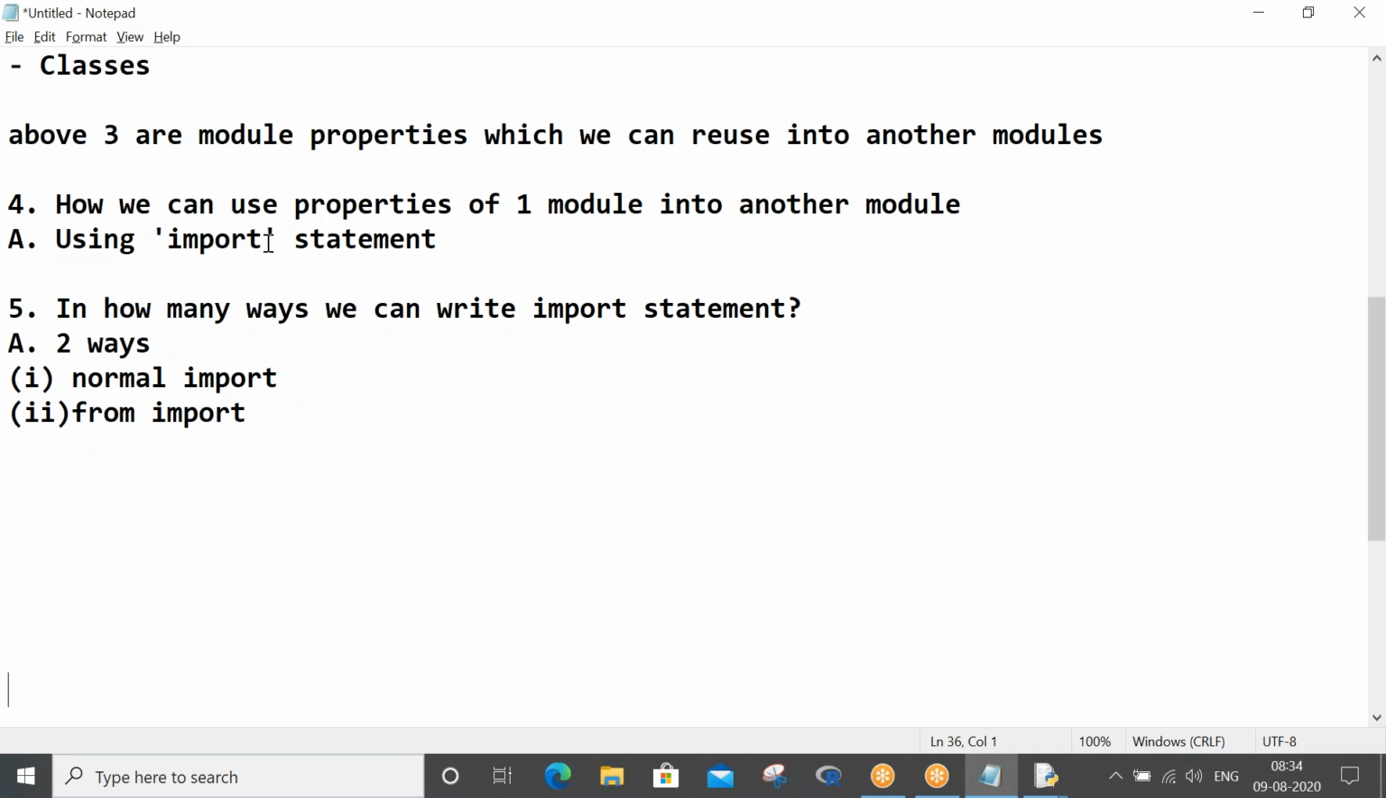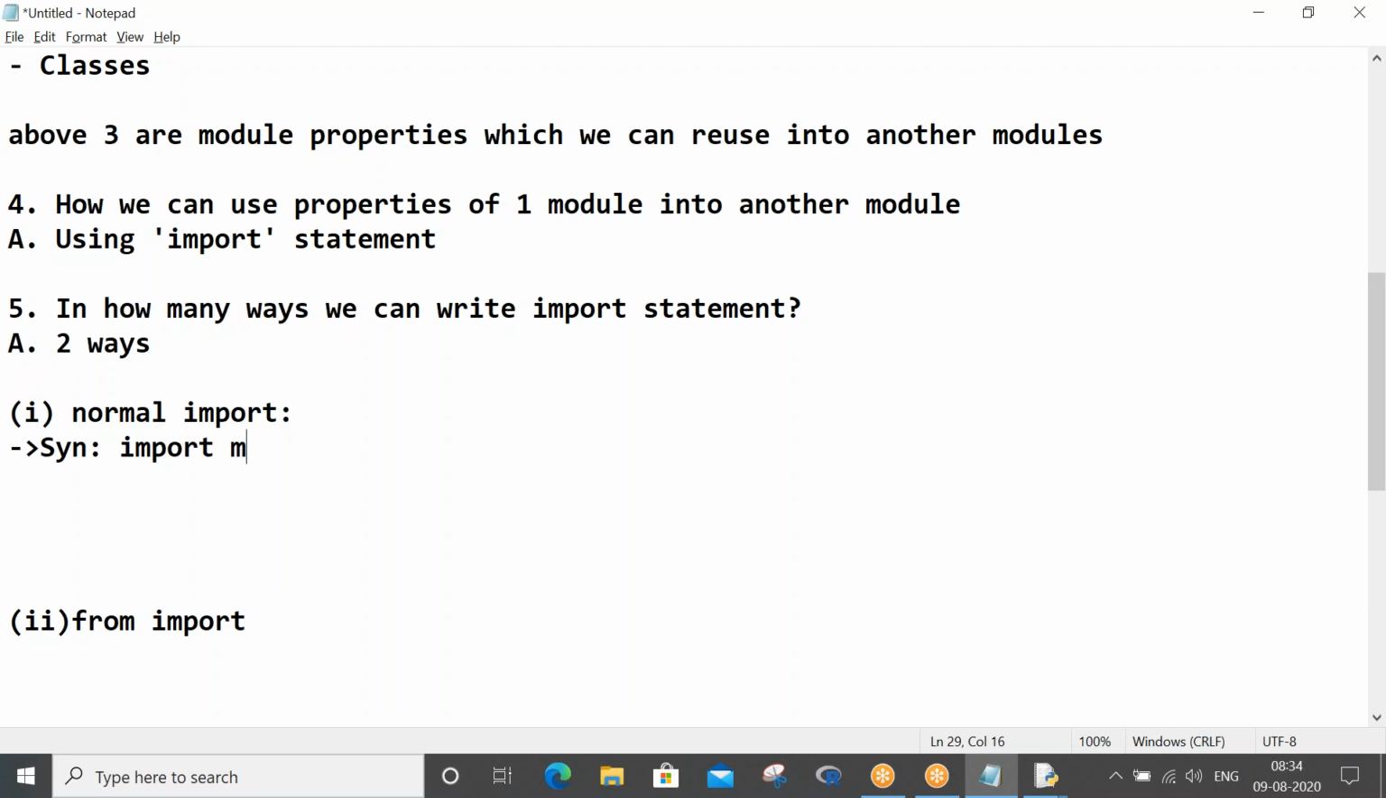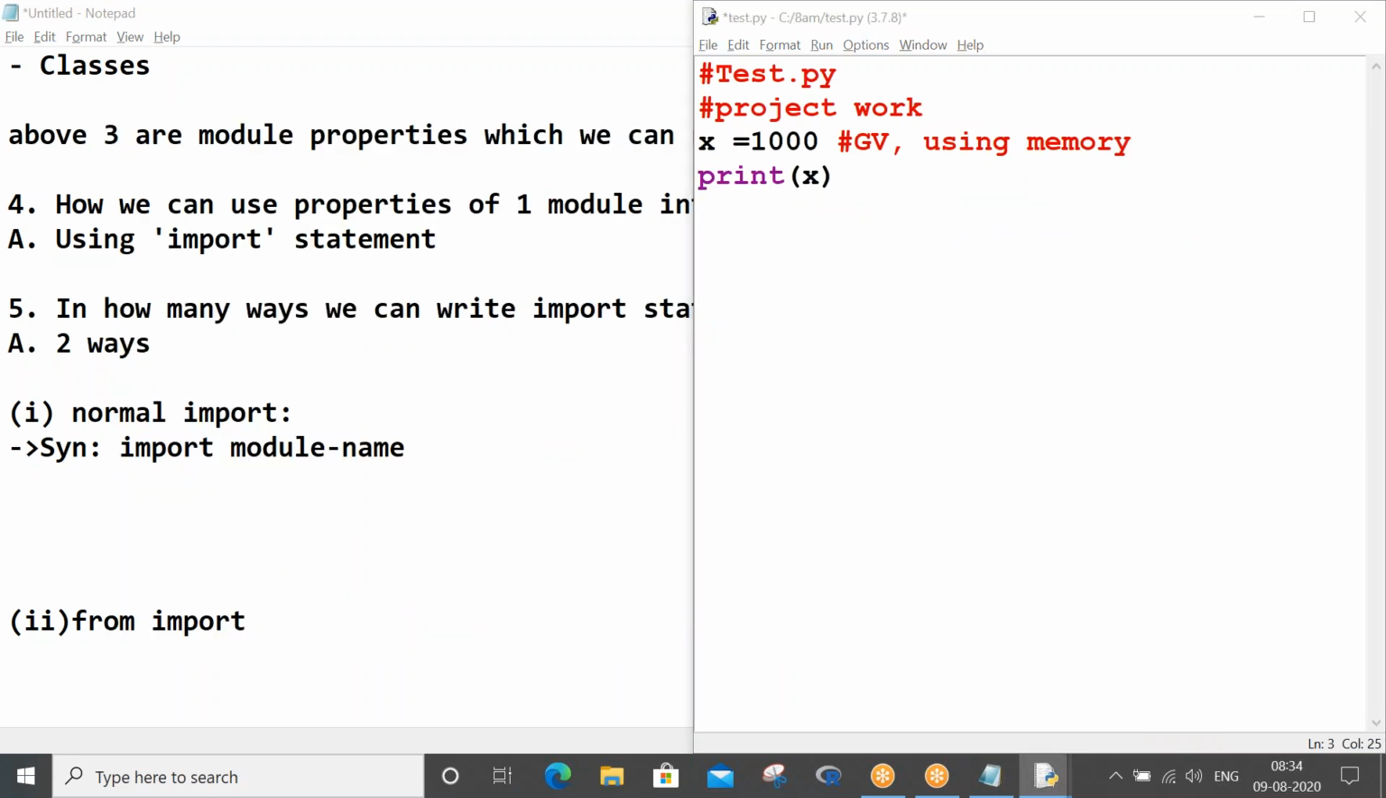In how many ways can we write an import statement? There are only two ways. One is normal import, the other is from import. Let's first try to understand normal import, and then we'll explore the second one, from import. Normal import, first syntax: import module name. Right, now let me go ahead and do that.